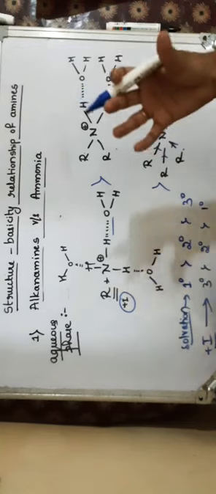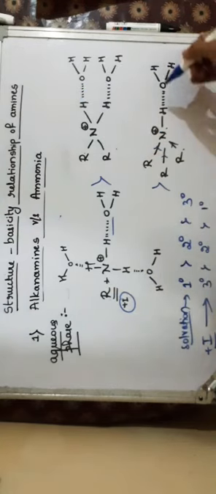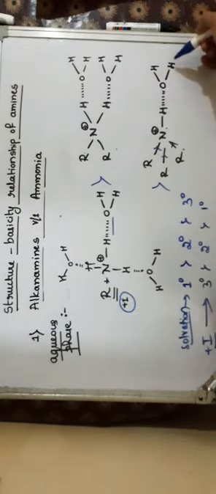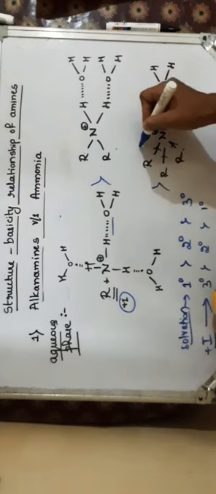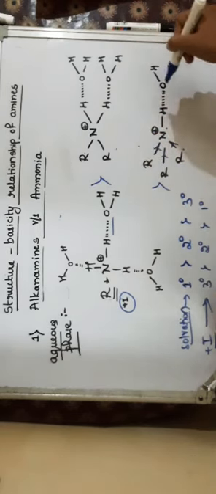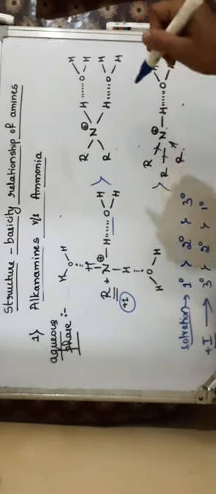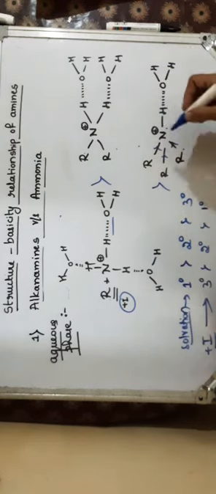So if it becomes bigger, then it is not allowing the hydrogens to form hydrogen bonding. Because of the presence of bulkier group, the hydrogen bonding may not be possible. So that is called a steric hindrance because of the bulkier groups.